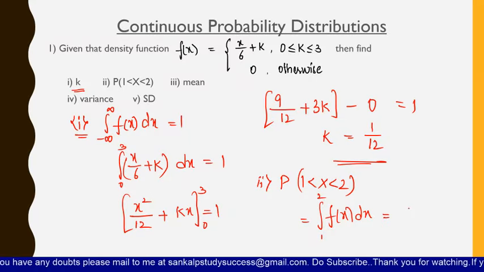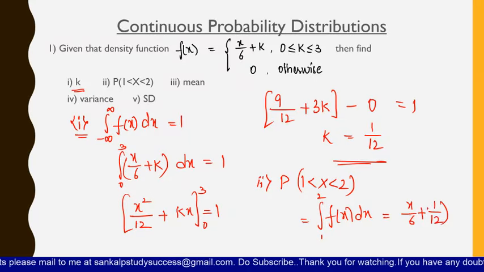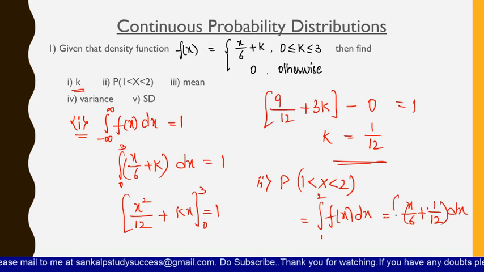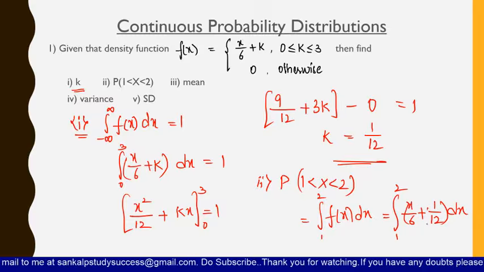Here, we already know that the value of k is 1 by 12. So we will substitute x by 6 plus 1 by 12 dx from 1 to 2. Now if you integrate this, x by 6 becomes x square by 12 plus 1 by 12 into x, from 1 to 2.